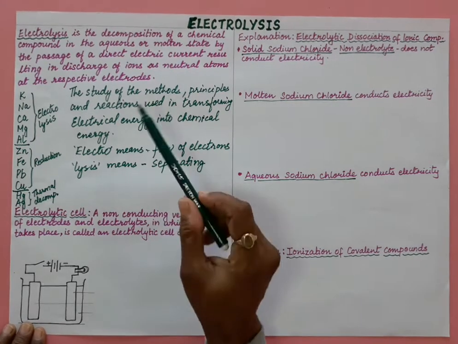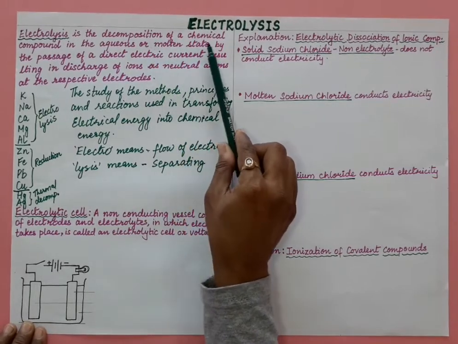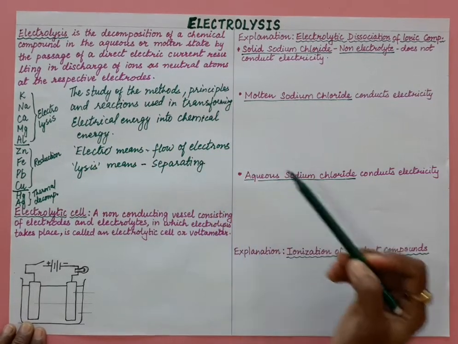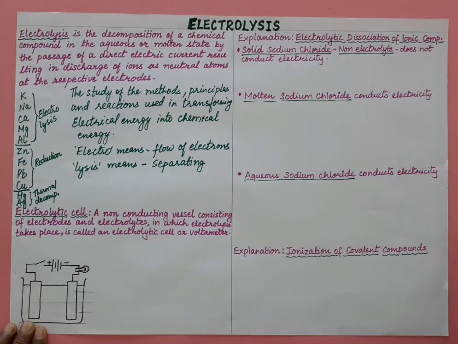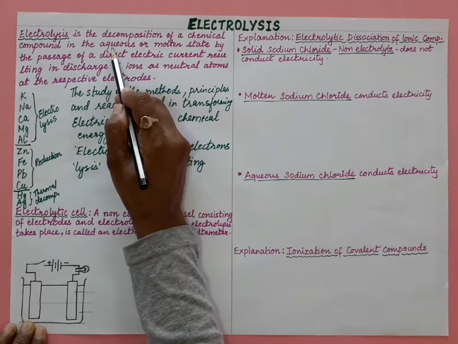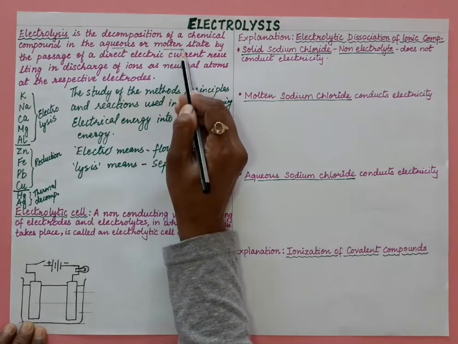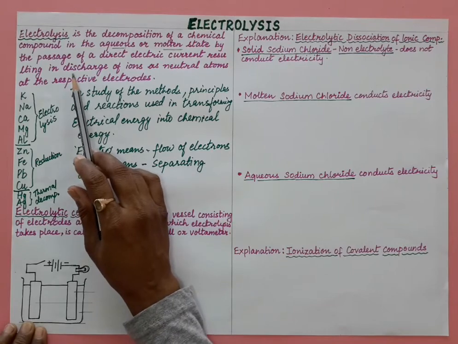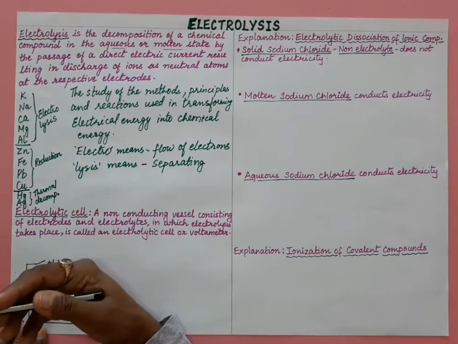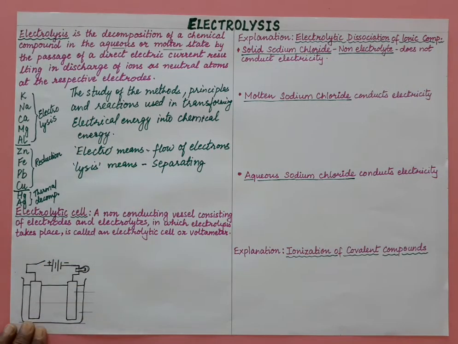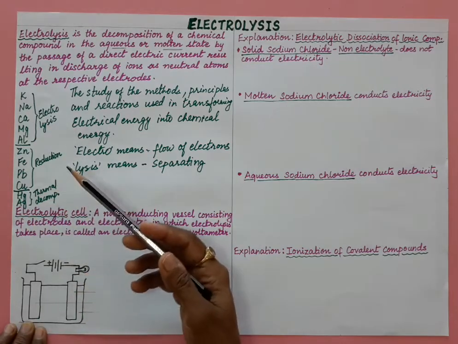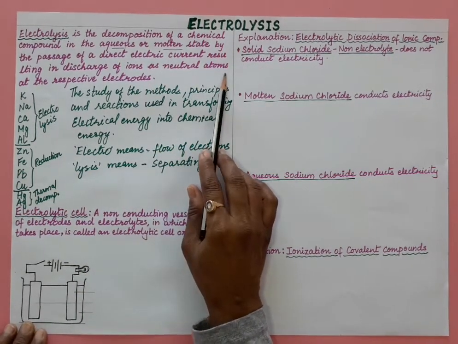Now let us understand the definition. Electrolysis is the decomposition of a chemical compound in aqueous or molten state. When we pass electric current through a compound in the aqueous or molten state, it will decompose. First dissociation takes place: sodium chloride dissociates into sodium ion and chloride ion. Then they move to their respective electrodes and the chemical reaction takes place. They will be converted into neutral atoms, right?